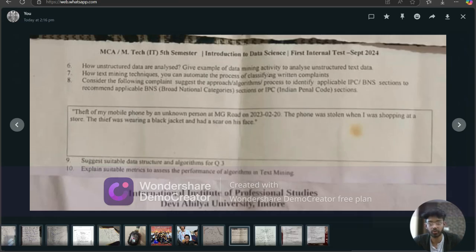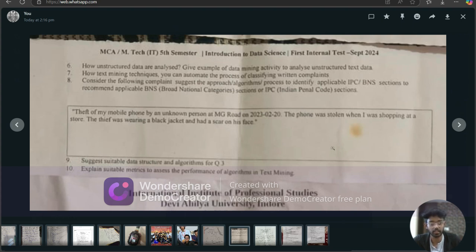Now we move on to the second question, that is: how can text mining techniques automate the process of classifying written complaints? That means text mining techniques can be employed to automate the process of classifying written complaints. Here are the steps, so listen carefully. First, data collection.